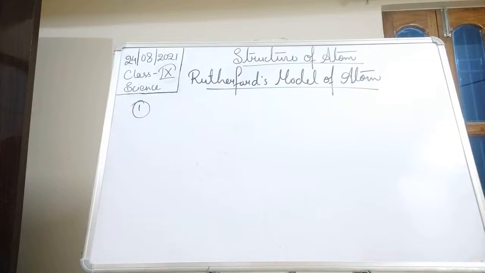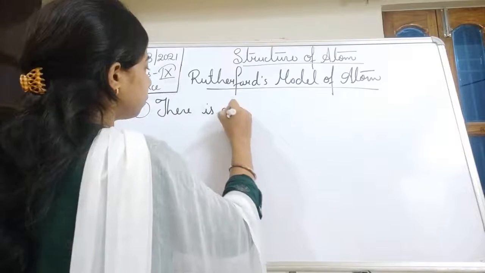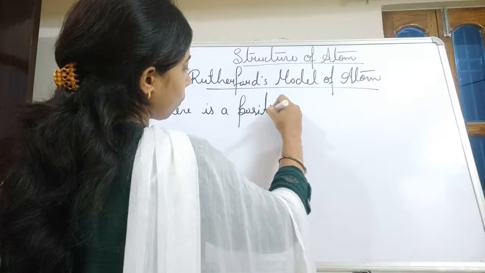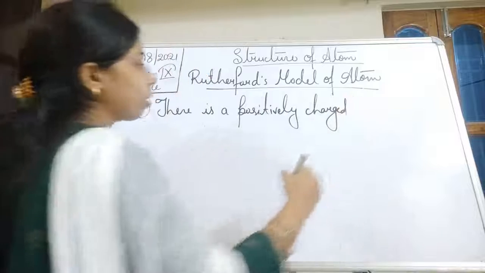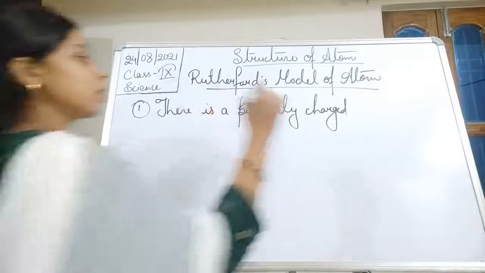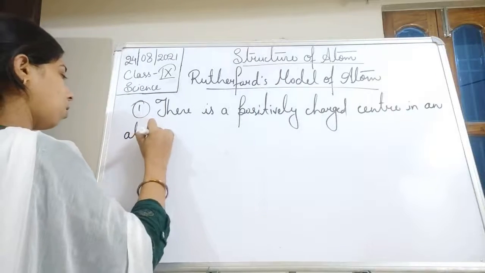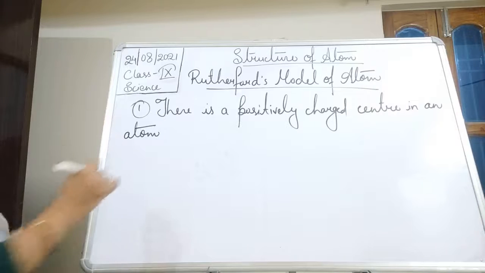So we can write here the postulates, the features: there is a positively charged center in an atom, called the nucleus.